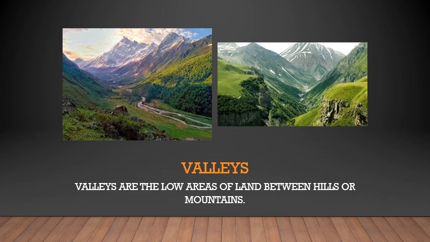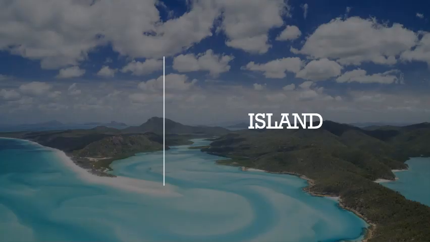So valleys are low areas of land between hills or mountains. Where both the mountains meet, it's not necessarily a plain, it can be a small area where you can cross by. Such areas are called valleys.